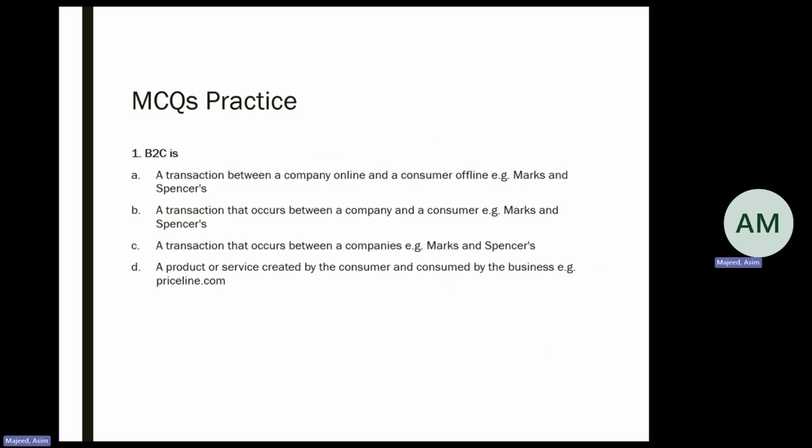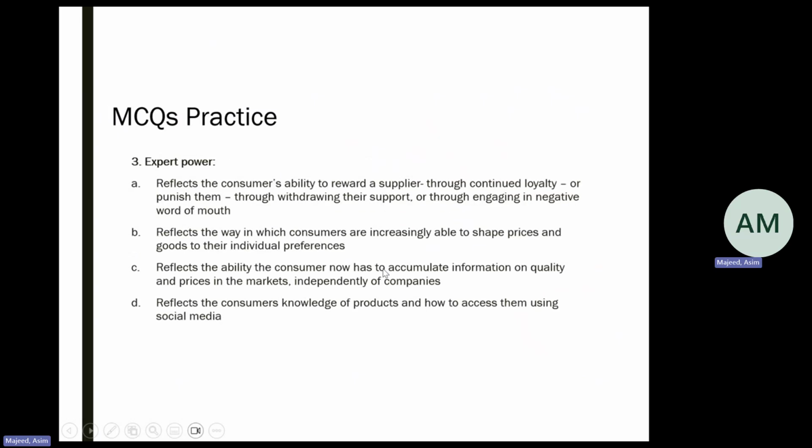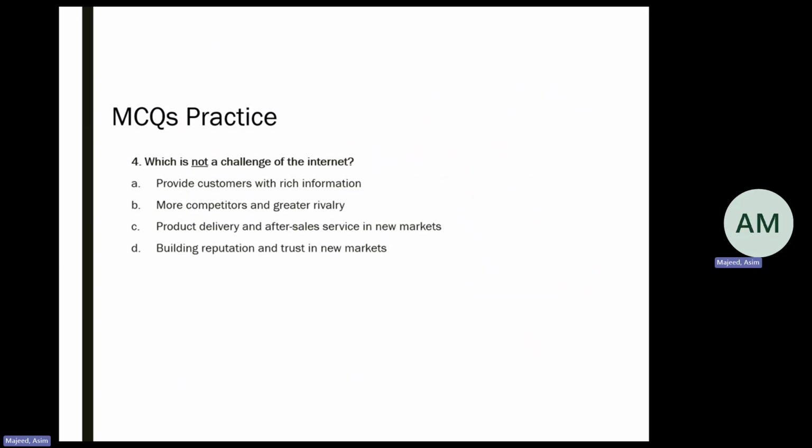For instance, we have this first question here, which is about B2C. There are 4 options given, and you have to choose one of them. Then we go on to the second question, which asks which is not an advantage of commercial email. Again, there are 4 options to choose from. Once you have selected the option, you can move on to the third question, which is about expert power, again with 4 options. Then question 4 asks which is not a challenge of the internet. Again, 4 options.